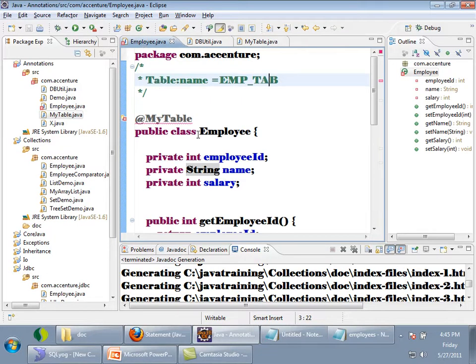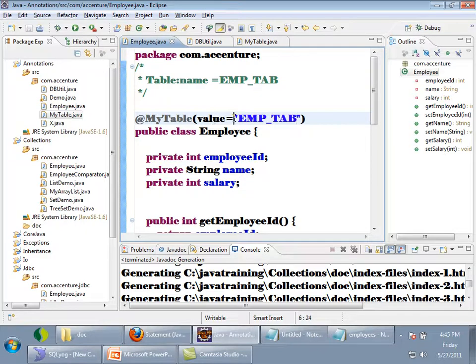So what I'll do is here I'll say value is equal to emp underscore tab. So if I write a program using reflection, I can read this annotation and I can read the value of this also, right? So my tool can understand, oh, I have to persist, I have to save this employee object in a table called emp underscore tab, right?